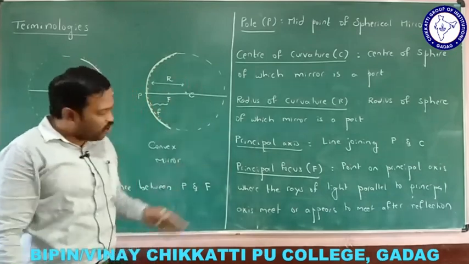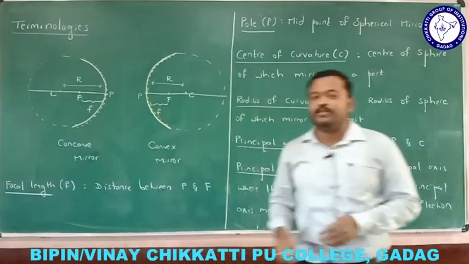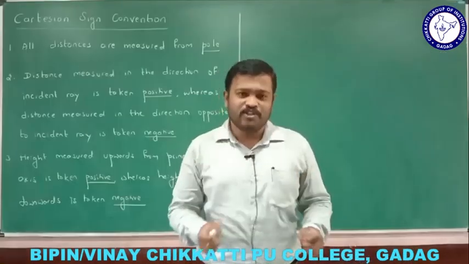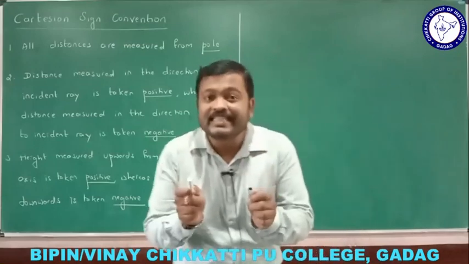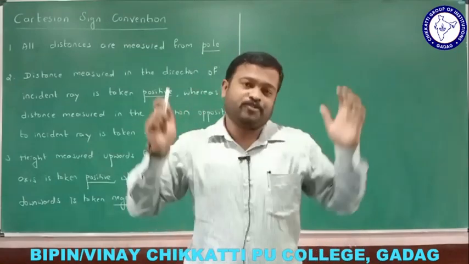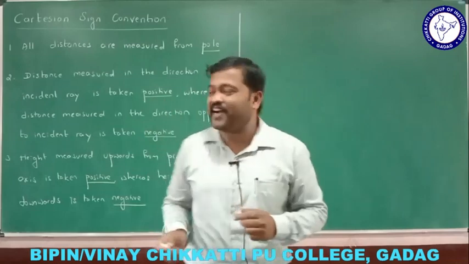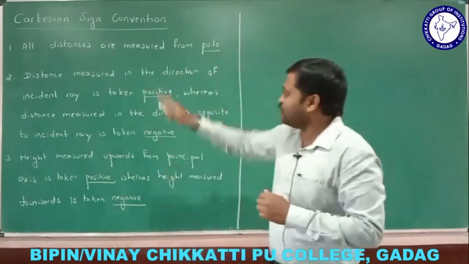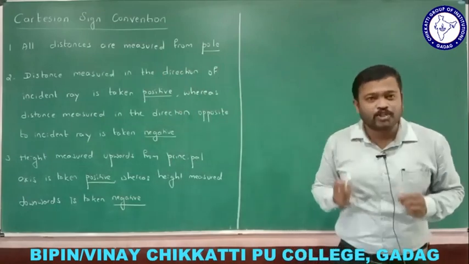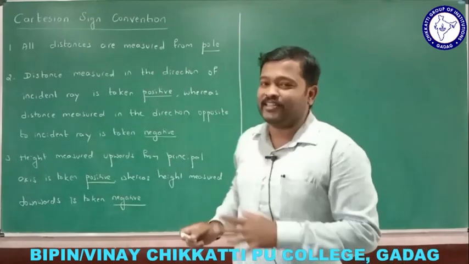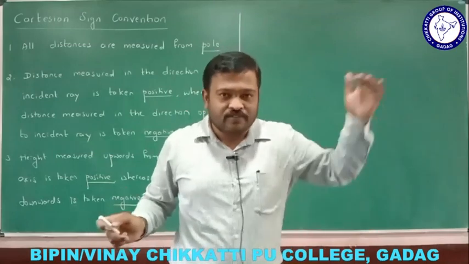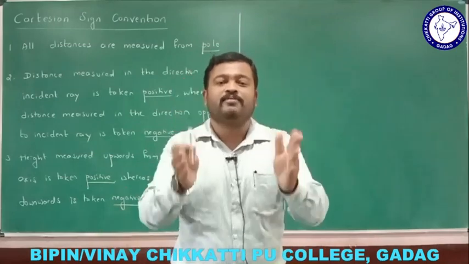Right. So these all are the terminologies that we will be using for the spherical mirror. Right. Let us move on to the sign conventions used for the distances measured from mirrors. That we will be studying under the Cartesian sign convention. Okay, let us move to the first one, that is all the distances are measured from the pole. Okay, this is the rule that you need to remember, that whatever distance we measure from the mirror, it should be measured from the pole itself.